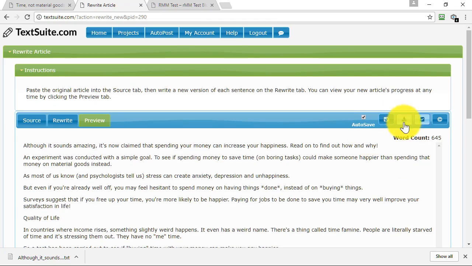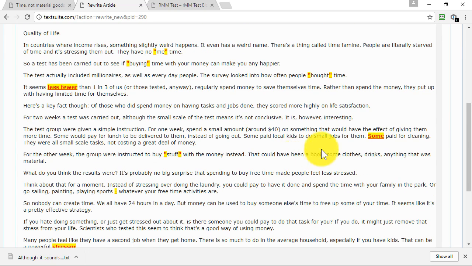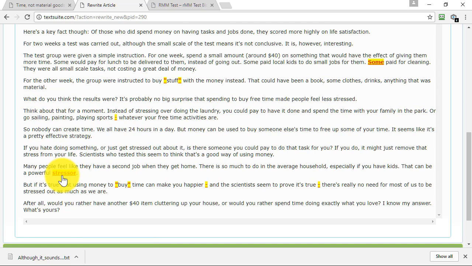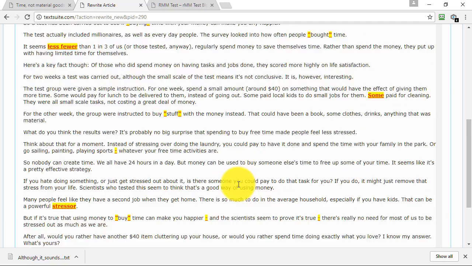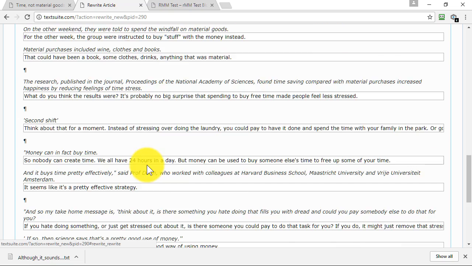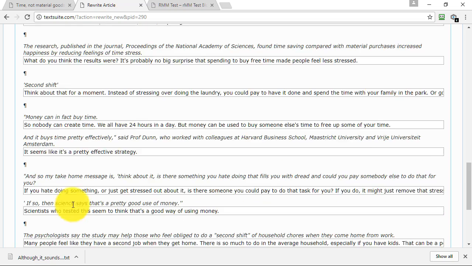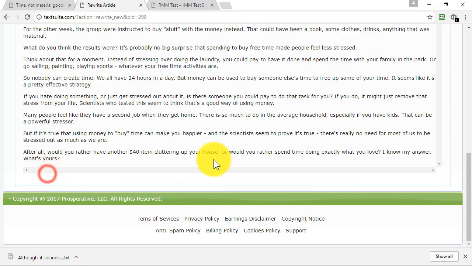So yeah, let me just redo that. This is considered to be a mistake. It isn't in my case. That may be a spelling mistake, but it isn't. That's fine in the way I've used it. And it doesn't like the hyphens, which I'm happy with. That's fine. So I'm just going to change the less fewer. There we go. And I'll preview the article again.